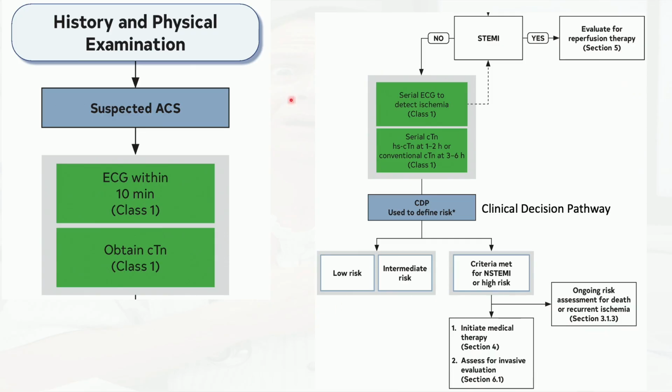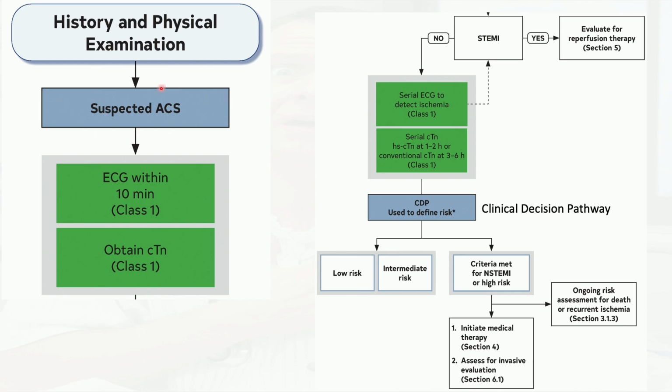So now, after taking careful history and doing a proper physical examination, which by the way most of the time would be normal in patient presenting just with ischemic chest pain. Sometimes people talk about the ischemic S4 forced heart sound or the ischemic mitral regurg dysfunction murmur, systolic murmur, but honestly this is very rare. I don't know if anyone really can quite often detect that. But anyways, most of the time physical examination, especially cardiac examination, is not very remarkable in many of these patients. So after history and exams, there's suspicion for ACS.